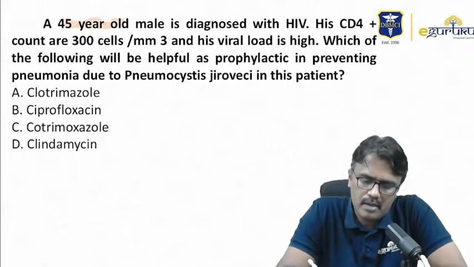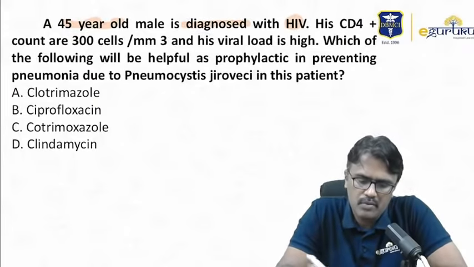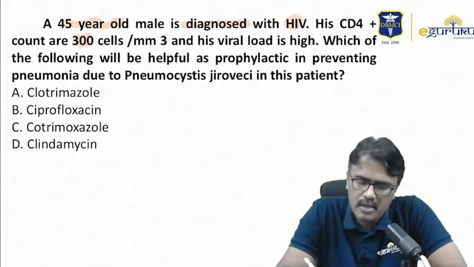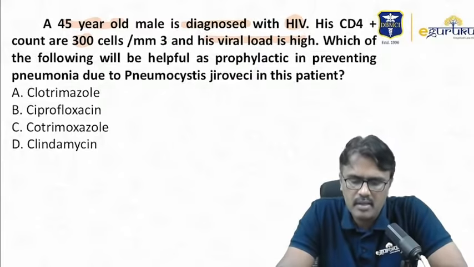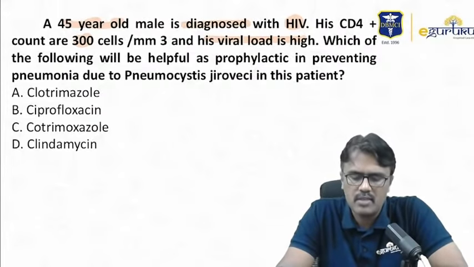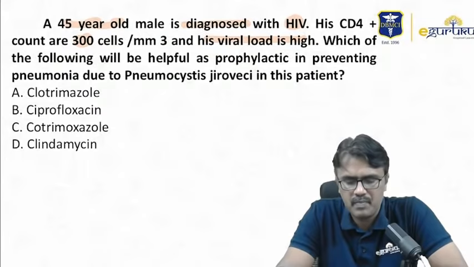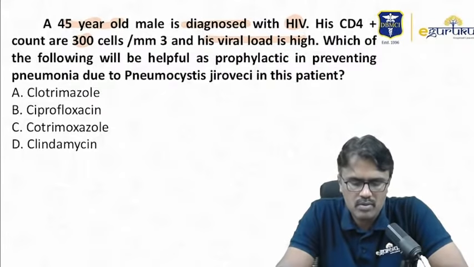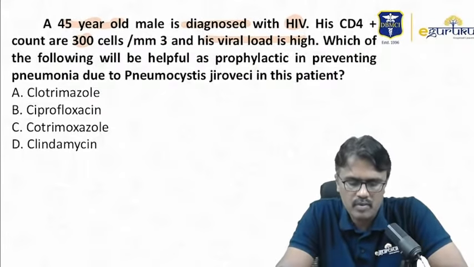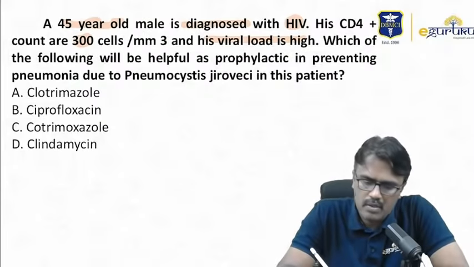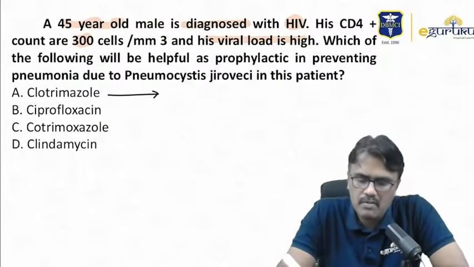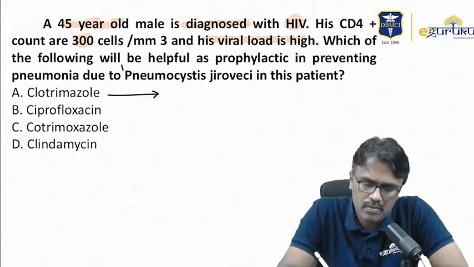A 45-year-old male diagnosed with HIV, CD4 counts are less than 300, viral load is high. Which of the following will help as prophylaxis in preventing pneumonia due to Pneumocystis jirovecii in this patient? Is it clotrimazole, ciprofloxacin, cotrimoxazole, or clindamycin? Now please remember, cotrimoxazole is the one which is used for prophylaxis of Pneumocystis.